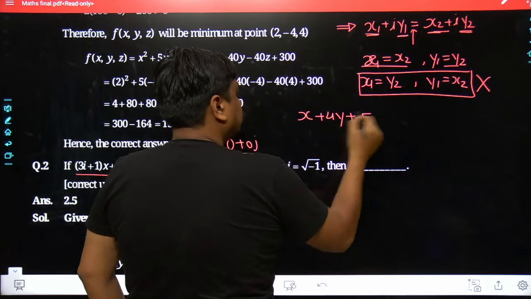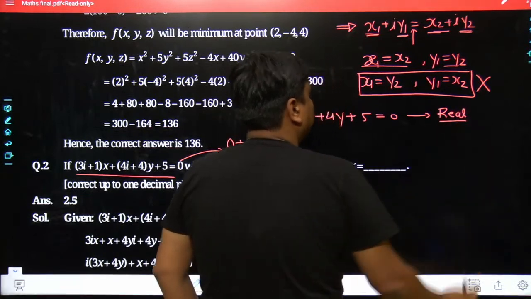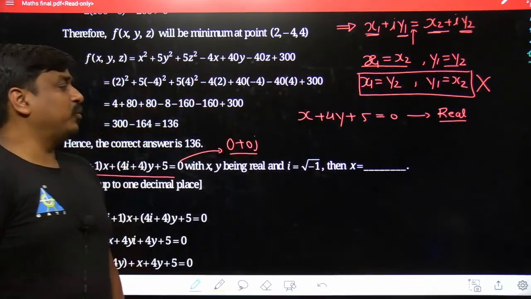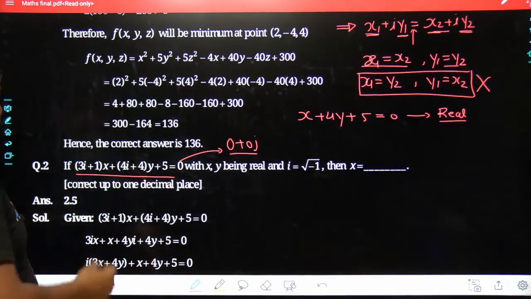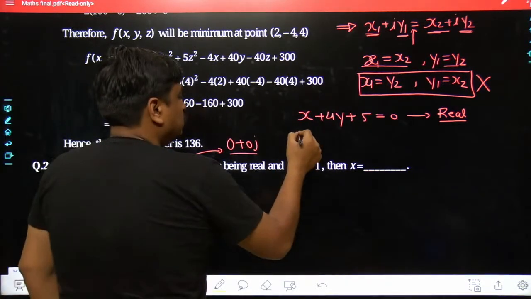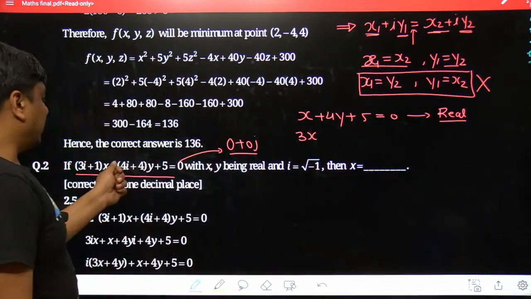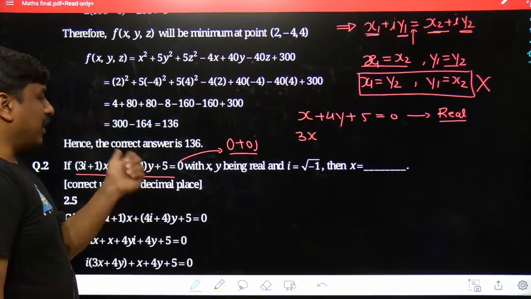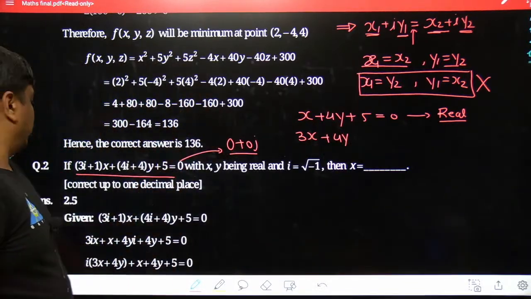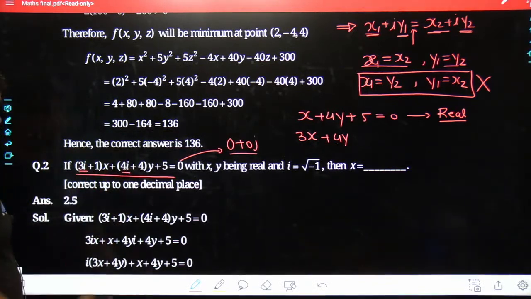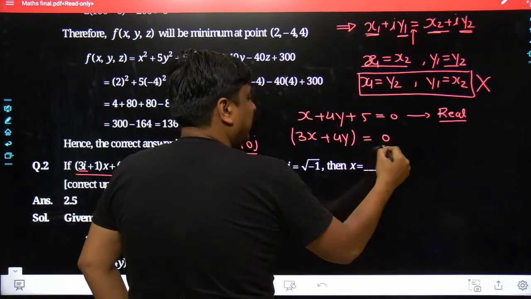plus 5. So you can say when we were comparing the real part on both sides, we got x plus 4y plus 5 is equal to 0 towards the left hand side, and similarly when we compare the imaginary part, what would be the imaginary part? 3xi. Anyways, 3x has been kept as it is. In future I would be keeping i outside. Similarly here goes 4i of y, so 4y can be kept together, and yes, i would be taken separately. So this has gone, that's it. So here it becomes i is equal to 0 of i, so i gets cancelled out.